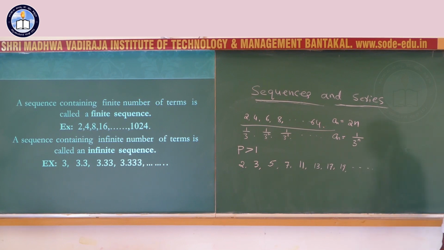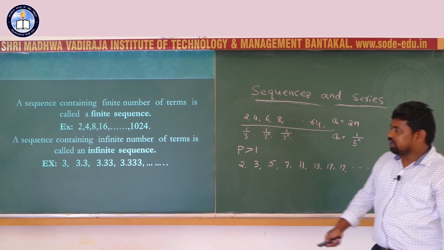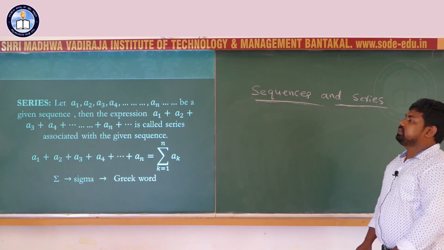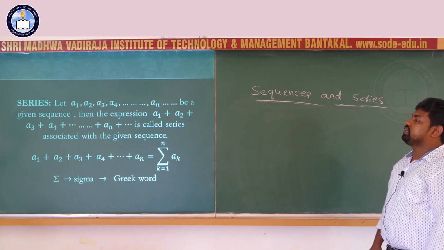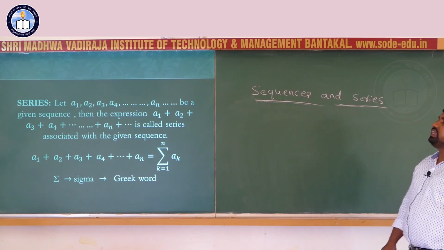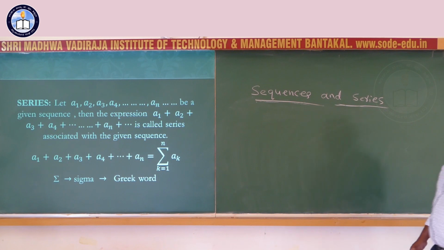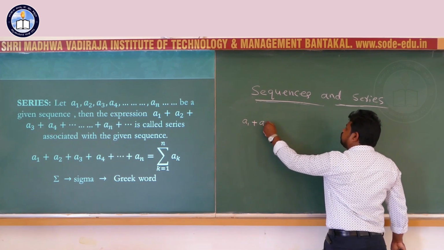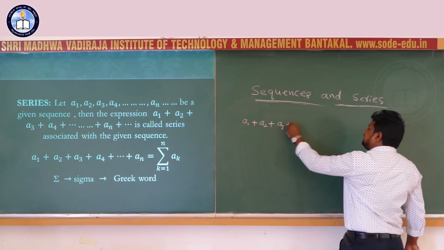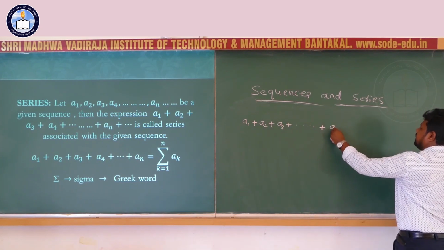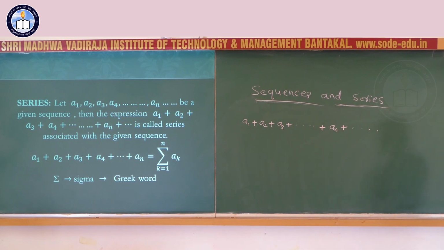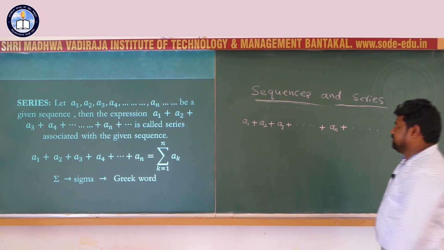It contains infinite number of terms. Now series. Let A1, A2, A3, A4, An be the given sequence, then the expression A1 plus A2 plus A3 and so on An and so on is called a series associated with the given sequence.